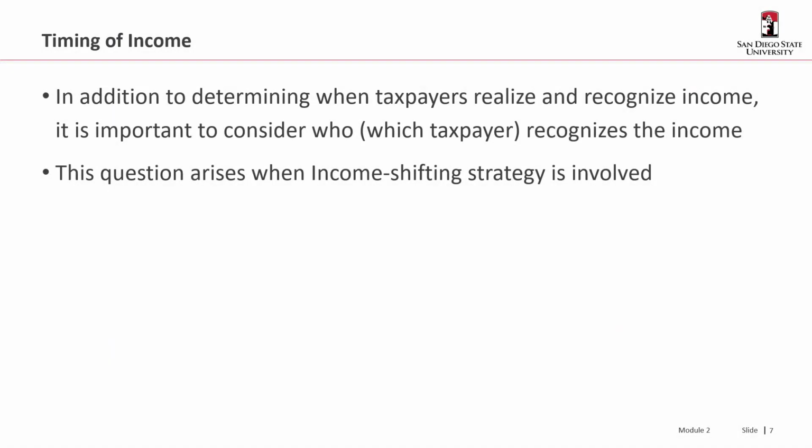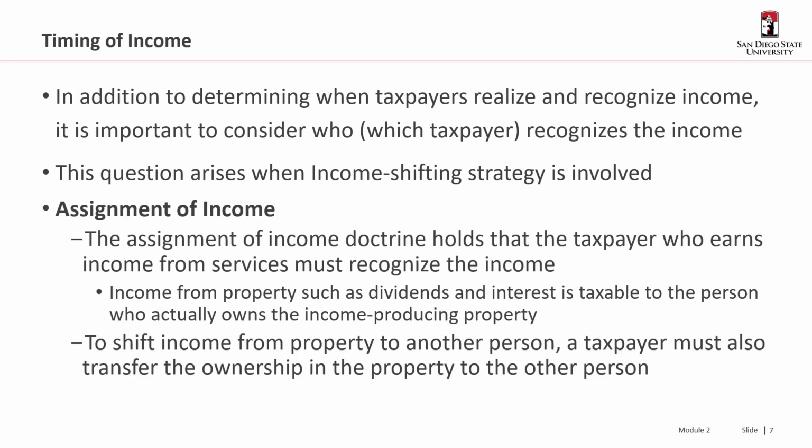All right. So in addition to determining when taxpayers realize and recognize income, it is also important to consider who recognizes the income. And this question arises a lot when an income shifting strategy is involved, referring back to our planning variables that we covered in the last module.